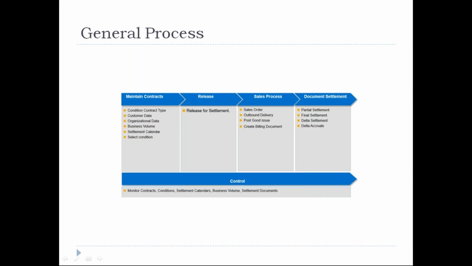But here, in condition contract management, we will create a condition contract, and this can be created as one harmonized process. The main focus here is that I can create a customer, and the customer can also act as a supplier. So I have a customer and vendor as the same. If I'm selling goods to a particular business partner, he is called a customer. But for the same business partner, if I'm receiving some raw materials, then he is called a supplier.